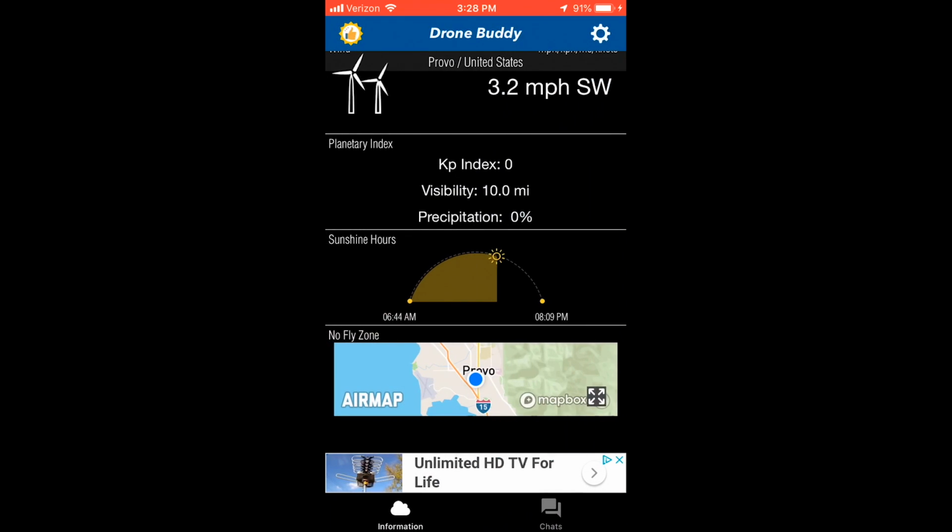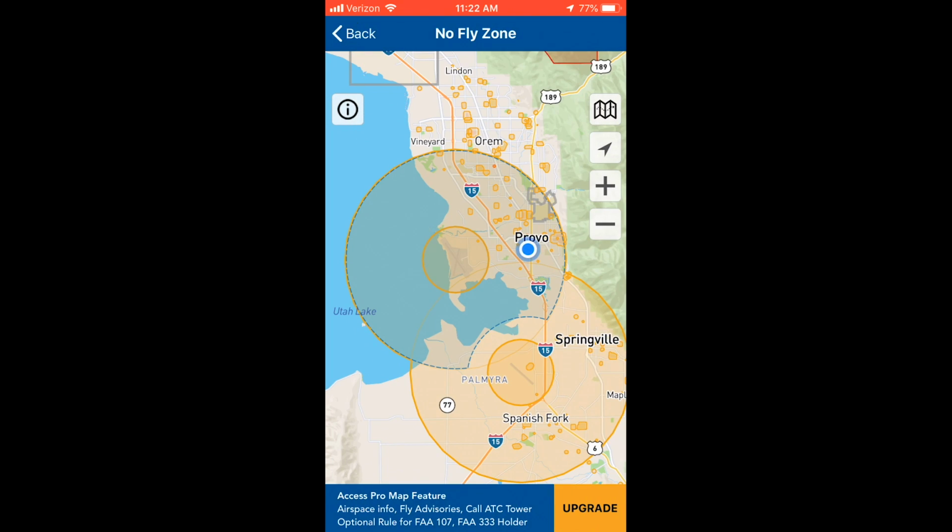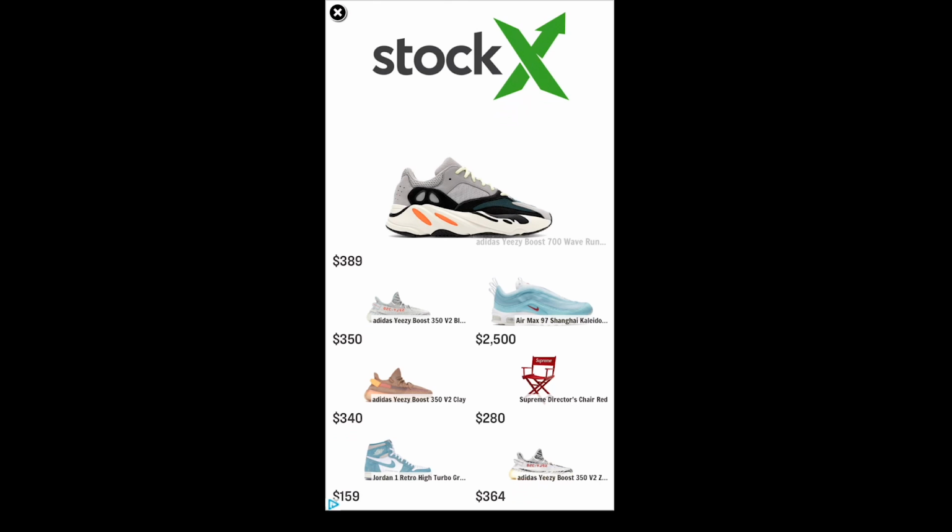If I go to see if there's a warning feature on this app, it actually doesn't give me a warning. There are ads on this app as well. If I go to the Airmap and tap on different airspaces, sometimes they might pop up some ads, so that's something to keep in mind.